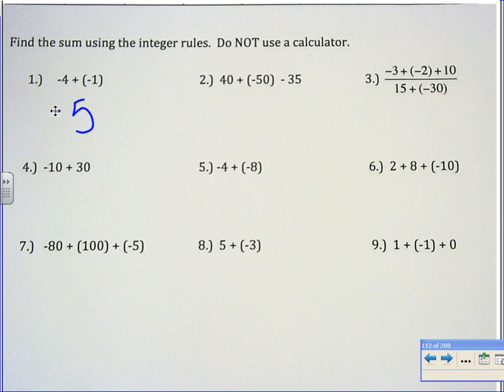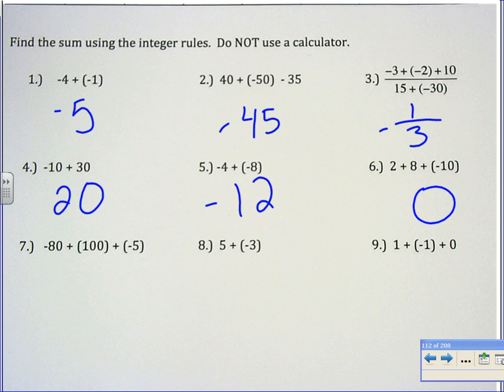Breyer, did you do this? Okay. Sean, number 2. Great job. Annalise, number 3. Yep, so tell me what you got. So -1/3. Good. Charles, number 4. Great. Number 5, Mary. Good. Adam, number 6. Good. Emma M, number 7. Okay. Jeremy, number 7. Okay. Number 8, Donatus. Good. Number 9, Alyssa. Did you get?